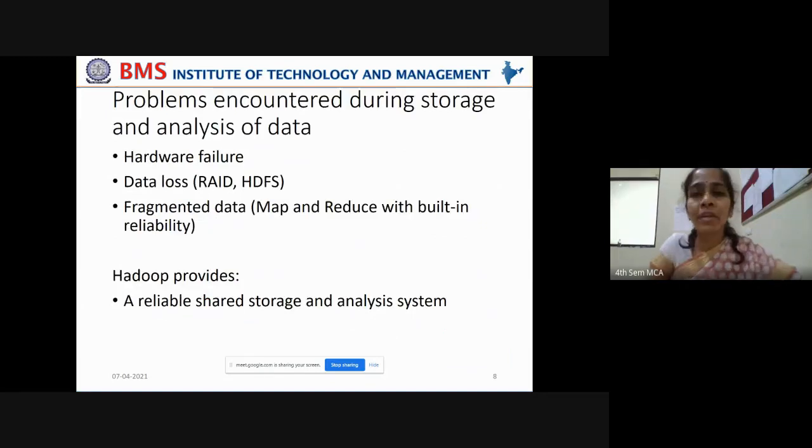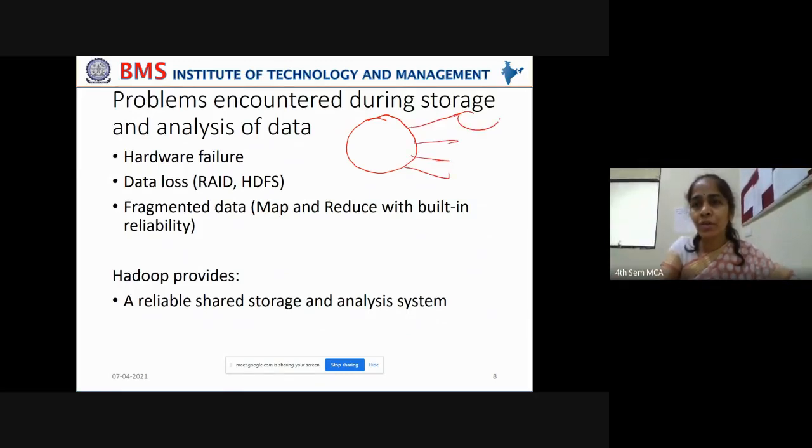So what are the problems encountered during storage and analysis of data? Now what we are doing is, the data that can be stored on one single disk, we are partitioning onto multiple disks and storing to provide simultaneous access.